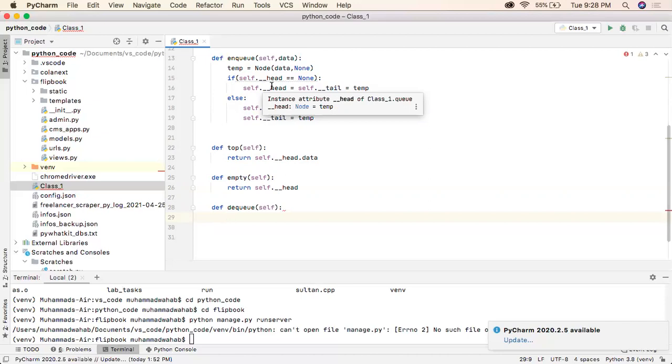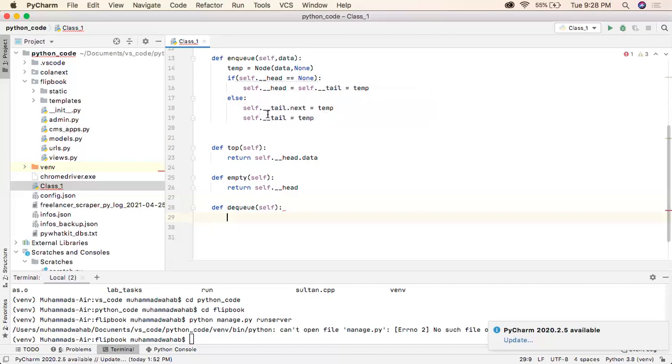For example, there is a queue in the bank, and there come three persons, person number 1, 2, and 3. If the first person has done his work, then the next turn should be of the second number, not of the third. Same as that, if we want to remove an element, we just remove the first one, not the third or second one. So the first element is removed. Now the turn is of the second element.